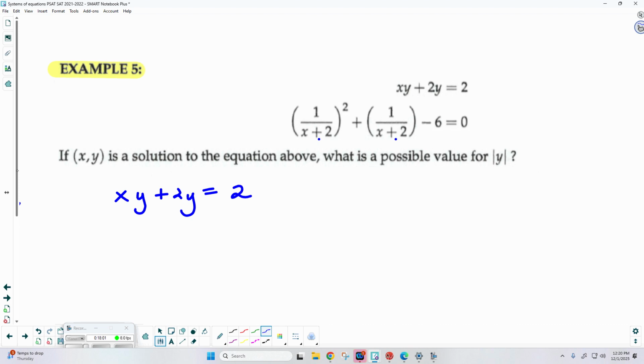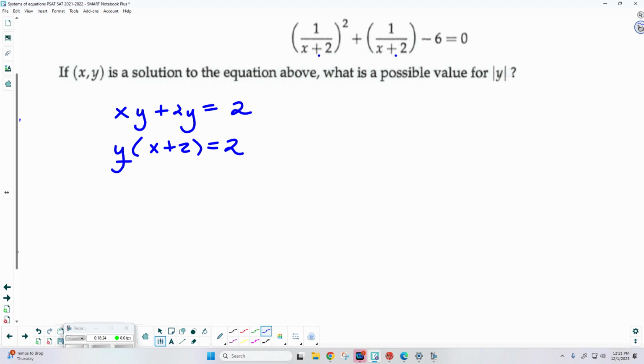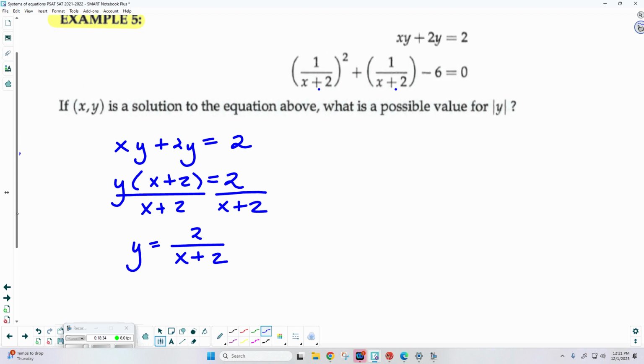is equal to 2. And let's say I want to go ahead and solve that for y. So how am I going to make those two y's a single y? Because I don't have like terms. We can factor it out. We can pretend that y is a GCF, right? So that's going to give me y times what? x plus 2 is equal to 2. Now when I go ahead and divide through, we got y equals 2 over x plus 2.